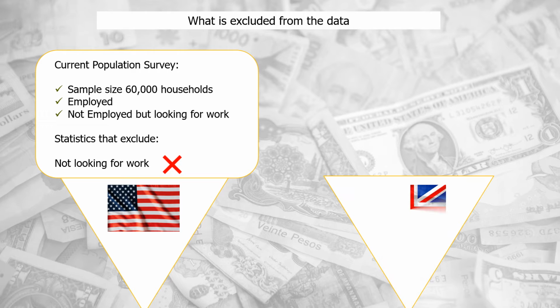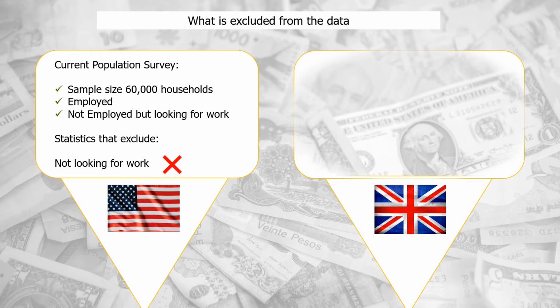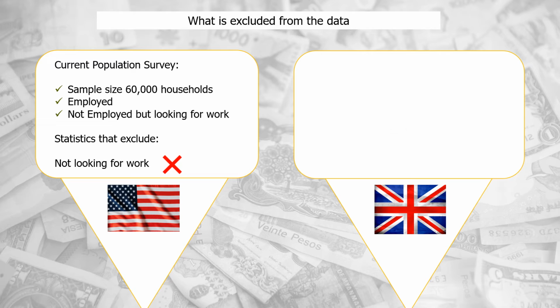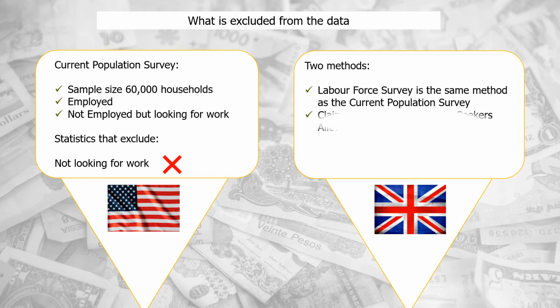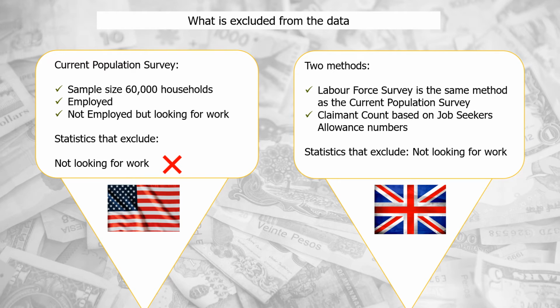In the UK, there are two methods: the labour force survey, which works the same way as the current population survey, and the claimant count. The claimant count looks at the number of people out of the population who are taking job seekers allowance. This is a government handout which people can get when unemployed if they are seeking out new work. The issue with this is that it excludes other government handouts and people who are unemployed who are not on JSA.